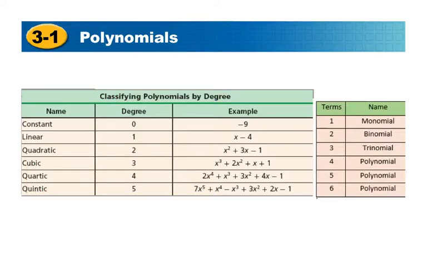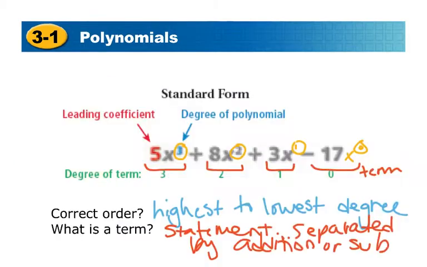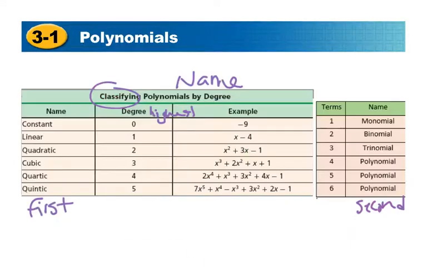So the next thing that we get to look at is how we classify or name a polynomial. And just like you, it turns out that you have a first and last name, and so do polynomials. So this is kind of their first name, and this is their second name. So your first name is going to go by the highest degree. So taking a look at your highest degree, if we go with the example we had before, our highest degree was 3. So the name for this would have been a cubic.